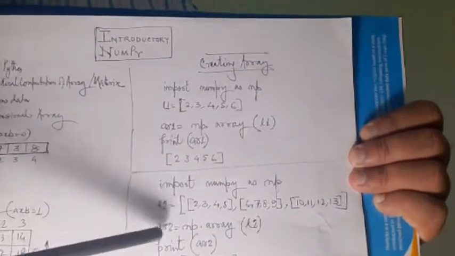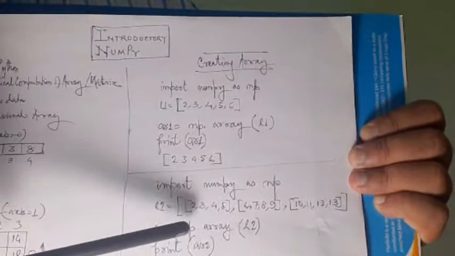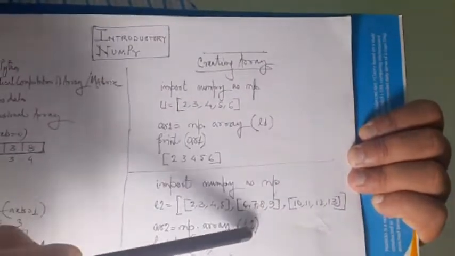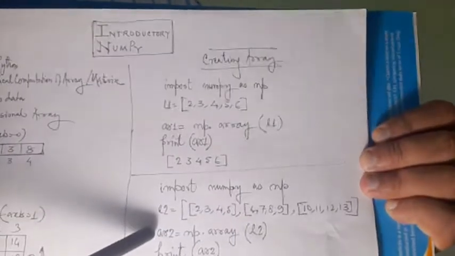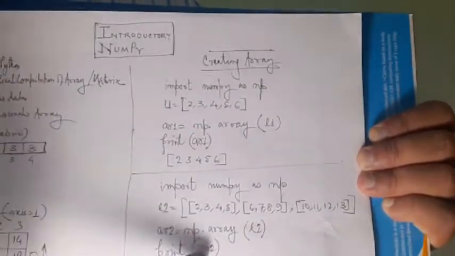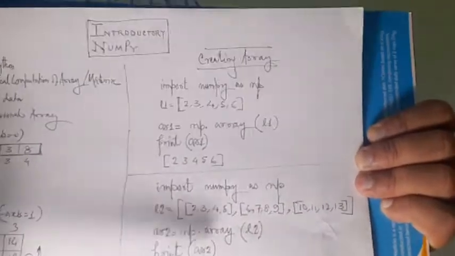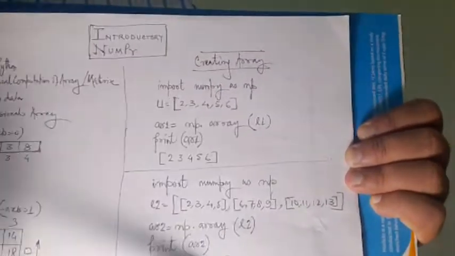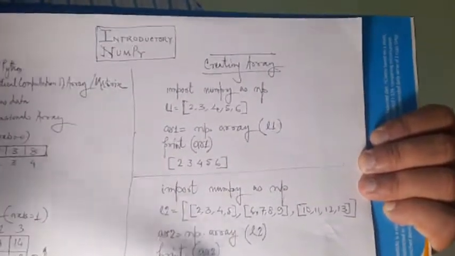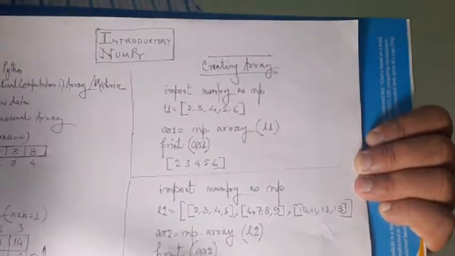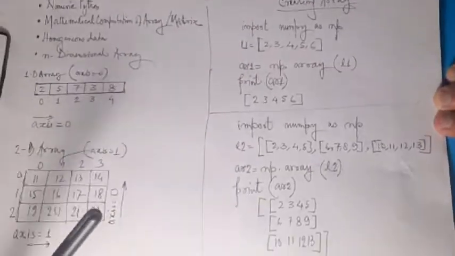Now AR2 is made out of np.array of L2. So L2 becomes an array assigned to AR2, and when you print AR2, it prints like this: 2 3 4 5, 6 7 8 9, 10 11 12 13. So in this format the double dimensional array has been created.